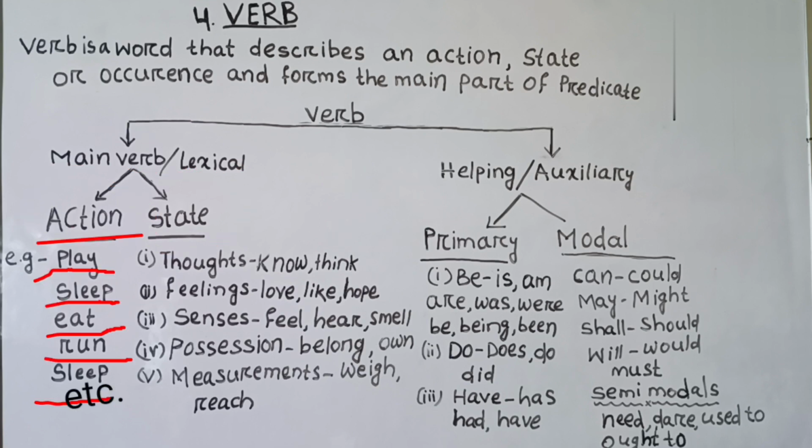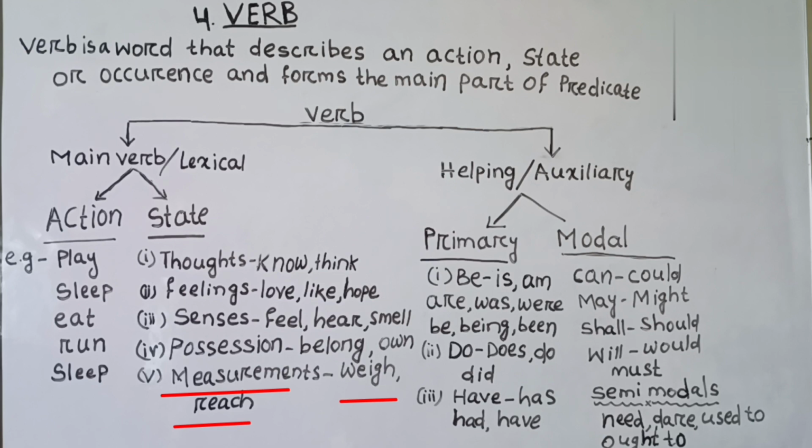Action verbs are play, sleep, eat, run. State verbs are: thoughts, know, think, etc. Feelings: love, like, hope. Senses: feel, hear, smell. Possession: belong, own. Measurements: weigh, reach.